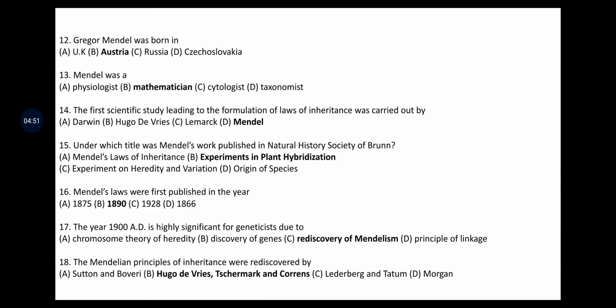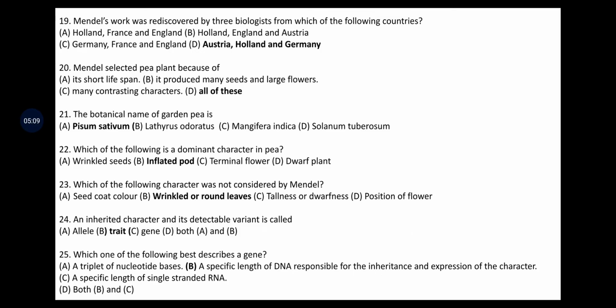Here we can relate question number 17 and 18. The rediscovery of Mendelism took place in 1900 by three eminent scientists, Hugo de Vries, Tschermak and Karl Correns, who did independent experiments and proved Mendelism. Mendel's work was rediscovered by three biologists from which of the following countries? I will move directly to the answers, because if you read all the options you will get confused. Austria, Holland and Germany.